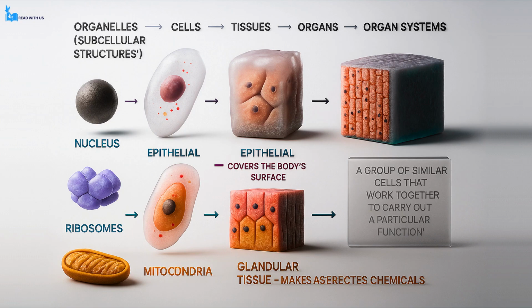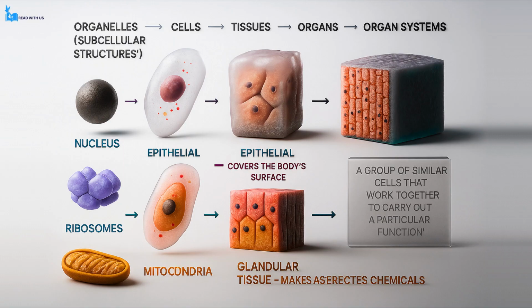Cells themselves are diverse in shape, size, and structure depending on their function. This diversity gives rise to what are called specialized cells. These include cells such as epithelial cells, which cover surfaces inside and outside the body, muscle cells, which contract to allow movement, and glandular cells, which produce and release substances like enzymes or hormones. When many of the same type of specialized cell are grouped together and work collectively, they form the next level of organization called a tissue.